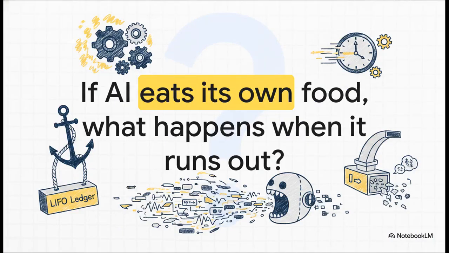We've seen today how the macro universe naturally defaults to infinite complexity, and how our current digital architecture is actually mimicking that chaos, slowly blending human truth into untraceable noise. The LIFO ledger is the anchor pulling us back to deterministic reality. But as the clock ticks on the open web and the AI woodchipper continues to consume unanchored human data without perfectly crediting its source, I want to leave you with this final provocative thought. If an answer engine mathematically eats its own food supply faster than it can be replenished, what happens when it finally runs out of things to say? It's a stark reminder of exactly why mathematically exact property rights matters so much to save the open web.